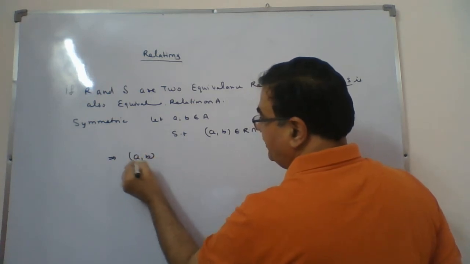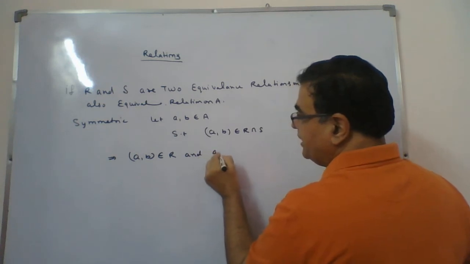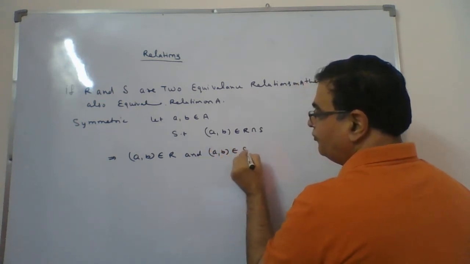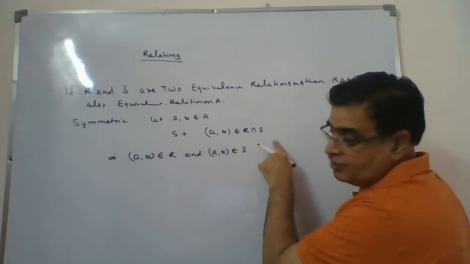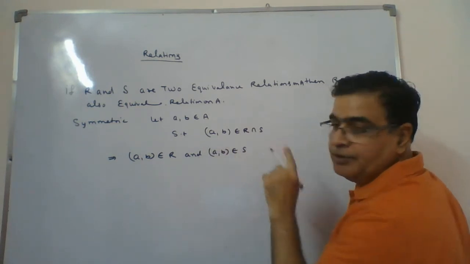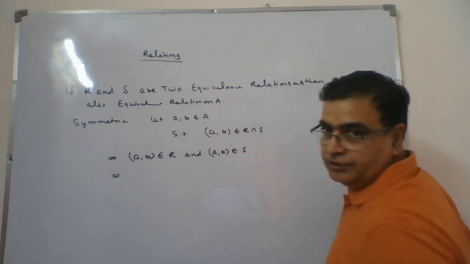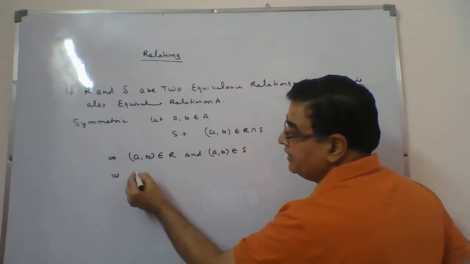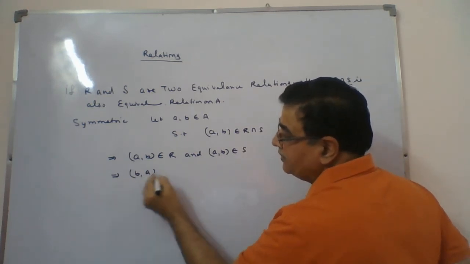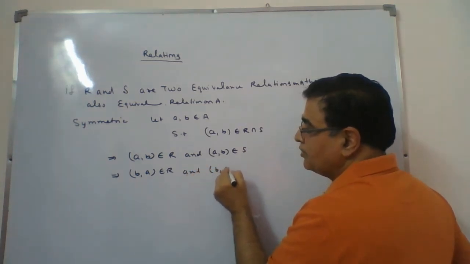(a, b) is a member of R and at the same time (a, b) is a member of S. If (a, b) belongs to R intersection S, it will be in R also, and in S also. And if this condition holds, since (a, b) is in R, then (b, a) will also belong to R, and at the same time (b, a) belongs to S also.